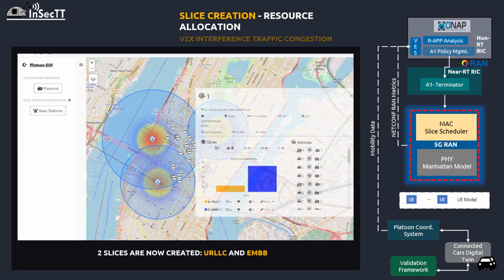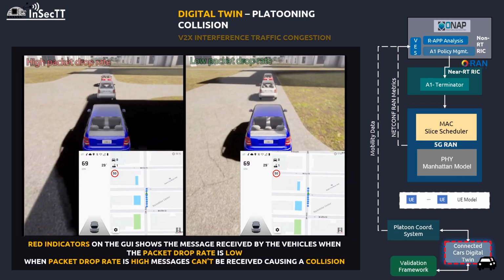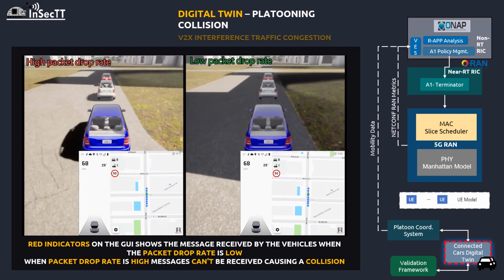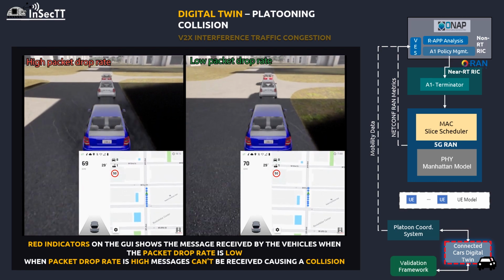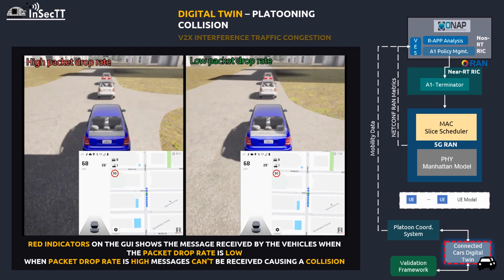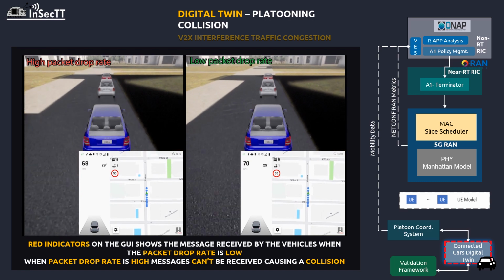From the dashboard we can see two slices now created in cell number 1, enhanced mobile broadband and ultra-reliable and low-latency communications. Numerology, subcarrier spacing and allocated physical resource blocks are set for each network slice, allowing to serve different services. From Connected Car's digital twin dashboard, we can see on the map that the red indicator shows the message received by the vehicle when the packet drop rate is low. In this case, the network slice with low latency improved the latency and reduced the packet drop.